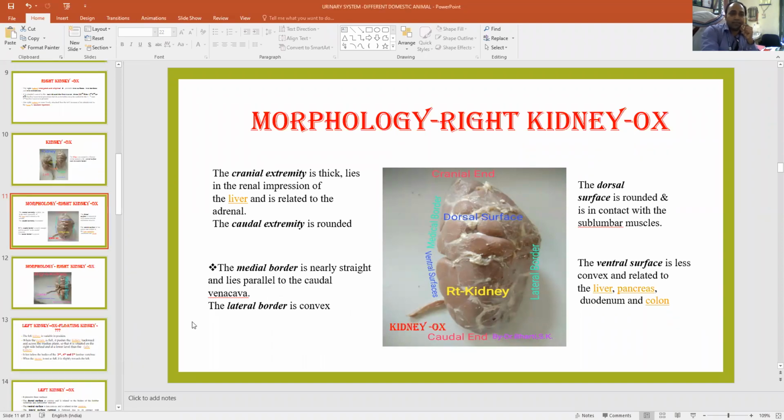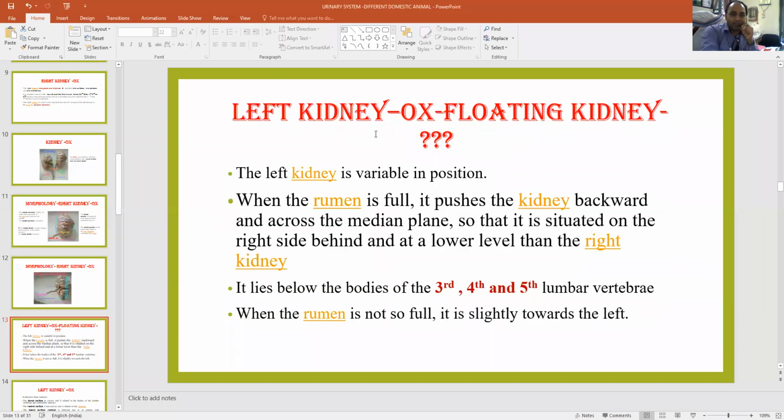Next is the left kidney. The question is why the left kidney is known as floating kidney. You have studied about the rumen. This question will always be asked by the examiner: why the left kidney in case of the ox, the ruminant, is known as floating kidney.